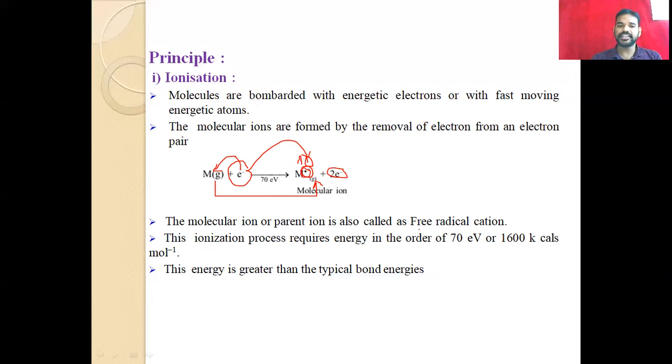This energy is greater than the typical bond energies. That means the bombarding energy must be greater than the bonding energy of the parental molecule. So this is very important. This is the first step, the ionization. As the name says, we are ionizing the neutral molecule into its ionized state by bombarding it with electrons.